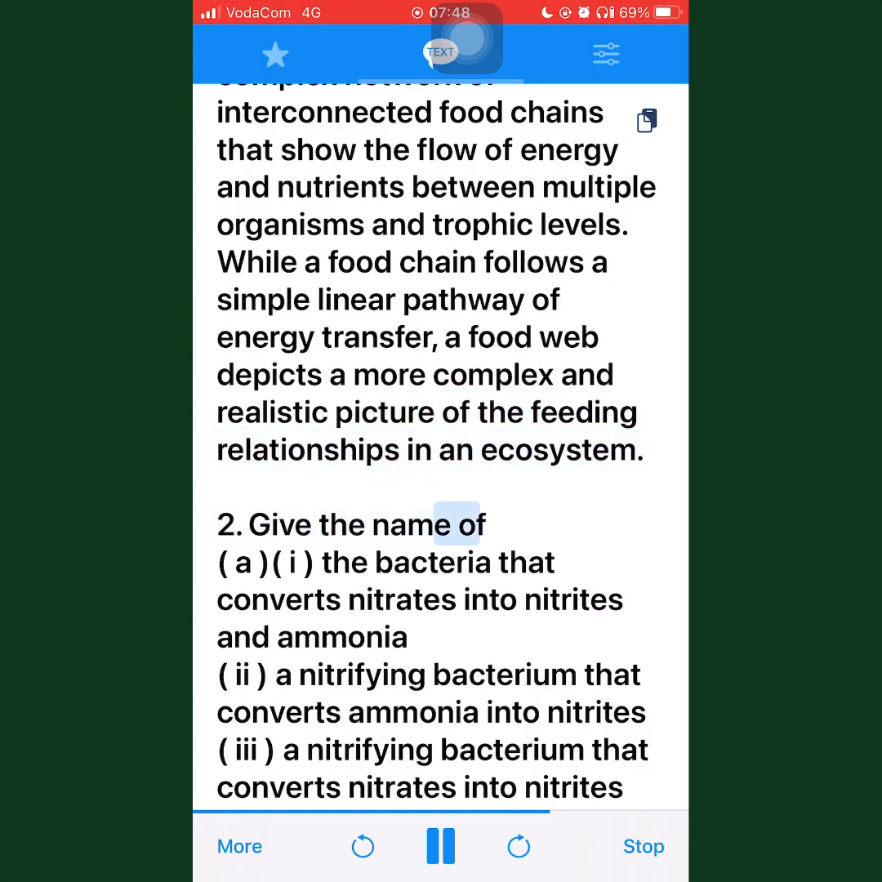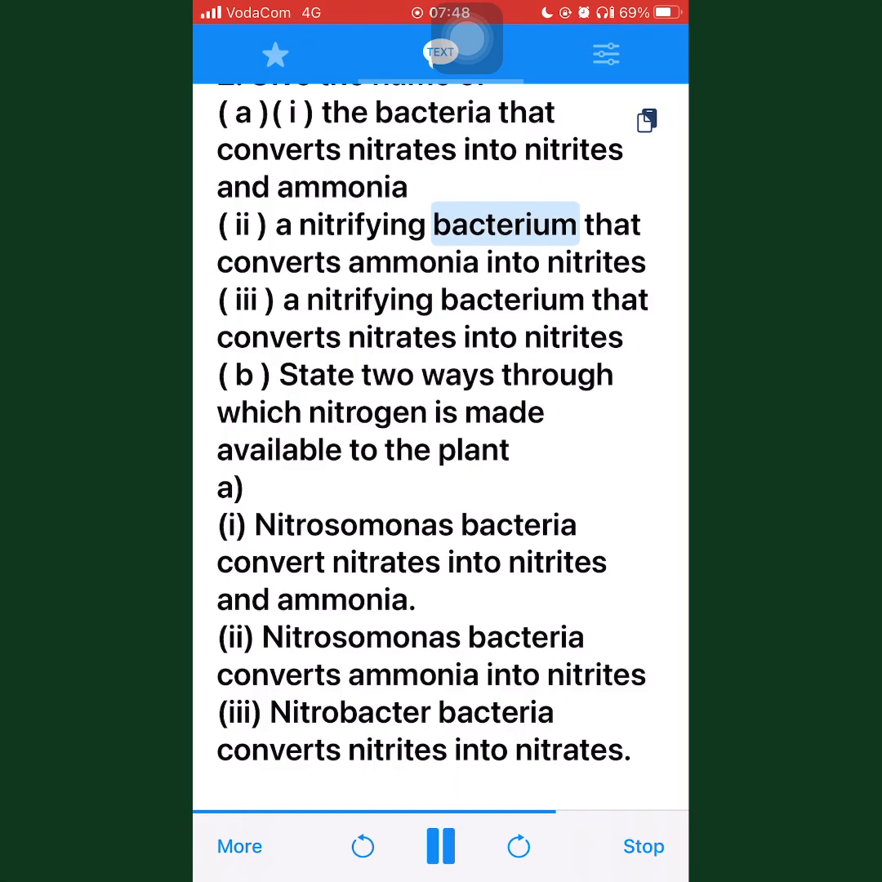2. Give the name of: 1. The bacteria that converts nitrates into nitrites and ammonia. 2. A nitrifying bacterium that converts ammonia into nitrites. 3. A nitrifying bacterium that converts nitrites into nitrates. B. State 2 ways through which nitrogen is made available to the plant.